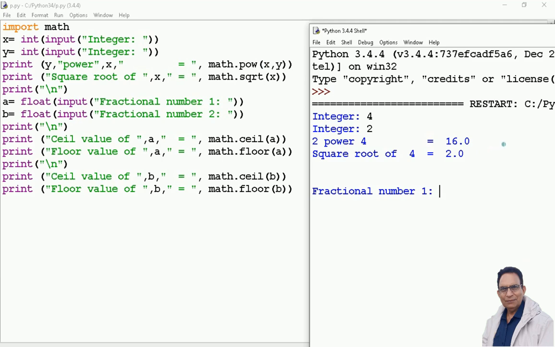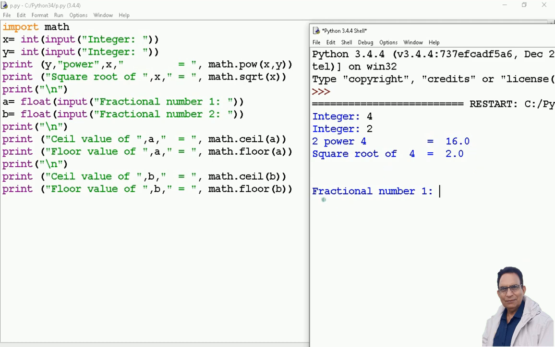Going further, the next one says the square root of x. SQRT stands for the square root. Math.sqrt, x is given 4, and the square root of that is what? 2. But what are we getting? 2.0. So again, the output of the SQRT function is a float value. Bear this part in your mind.